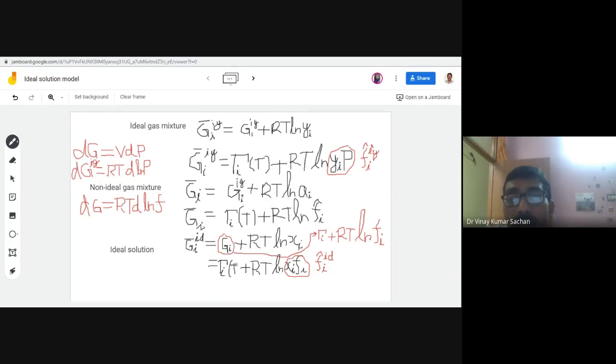So at a given temperature, it is a constant value. Now this is called the Lewis-Randall rule. Fugacity of a component in an ideal solution is given as xi into fi.